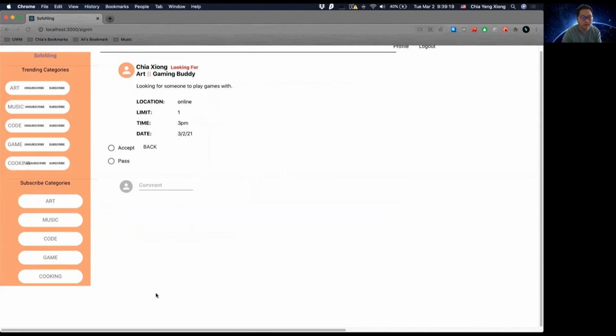So it's just a way so that people can communicate with each other. Also a way to give feedback, so that if this is a recurring poster, the people who have previously attended can write down information that this person is great to be with, or this person is not, or whatever they feel is appropriate to comment on.